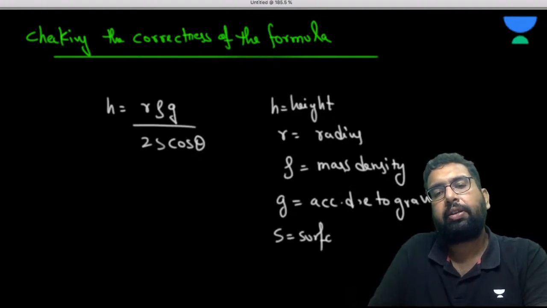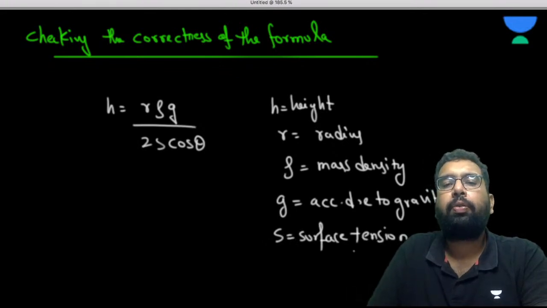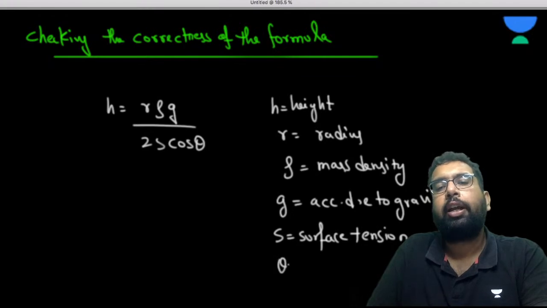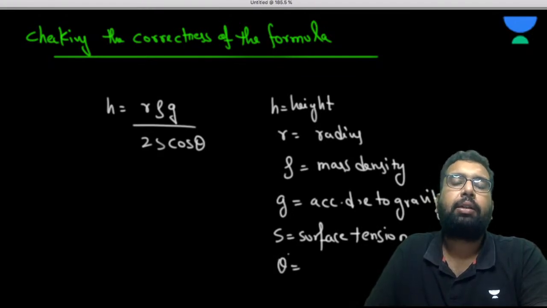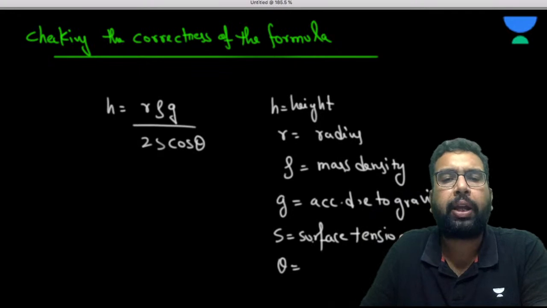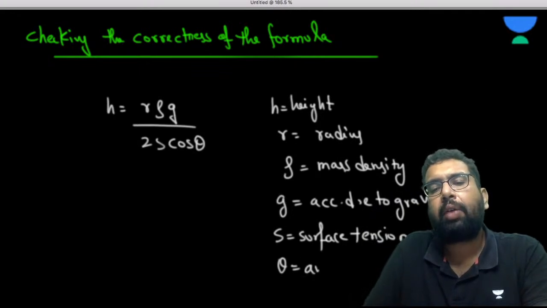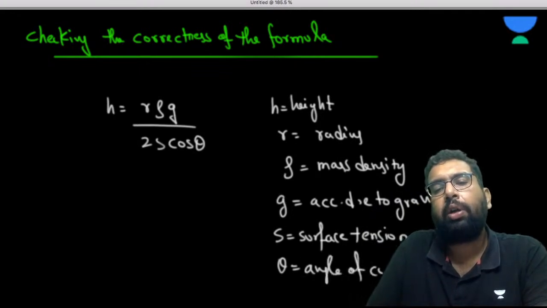What is surface tension? It is force per unit length. This is a property of a fluid by virtue of which it tries to minimize its surface area. We are going to see it, don't worry. Theta is the angle of contact.